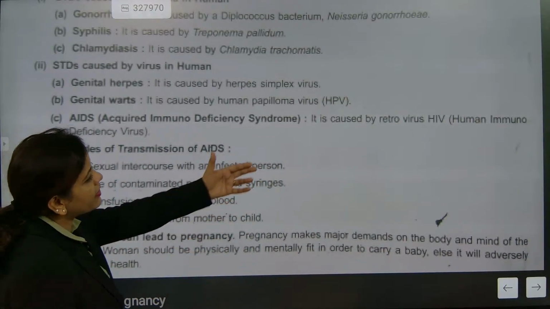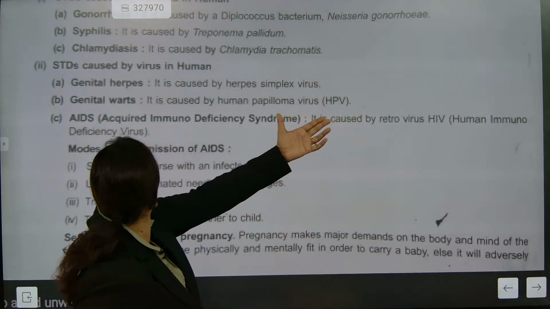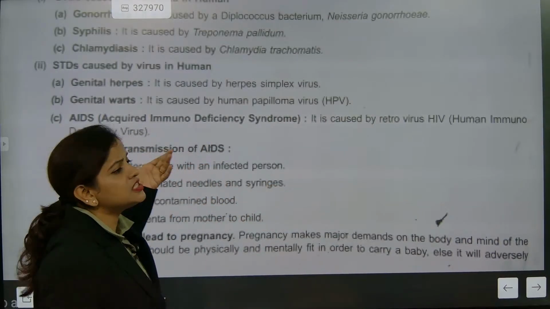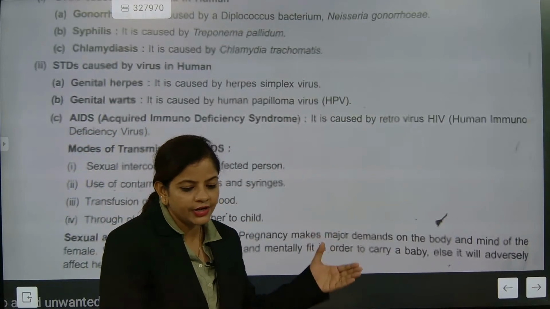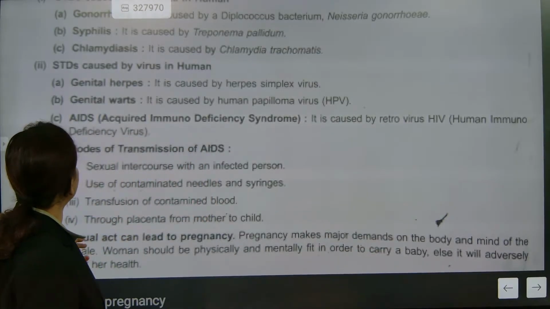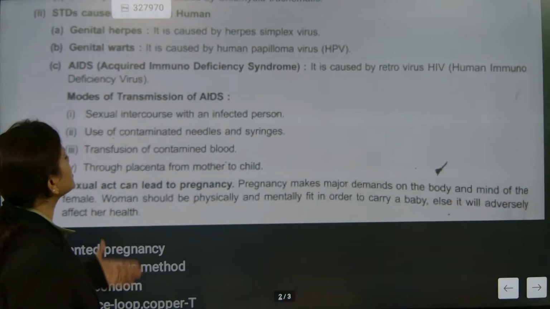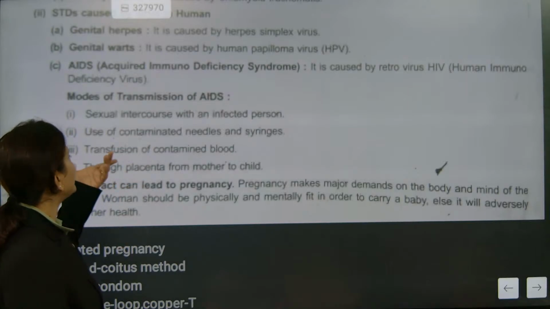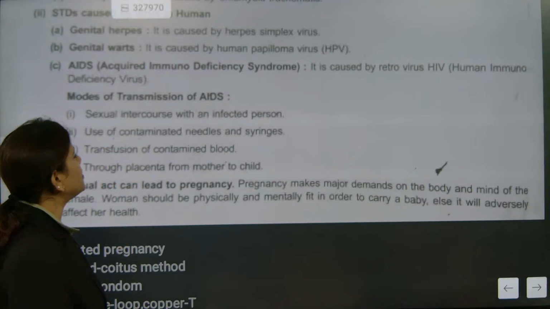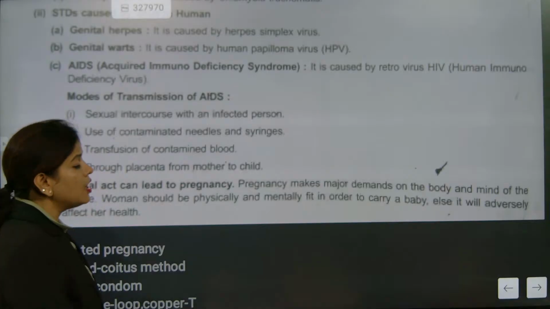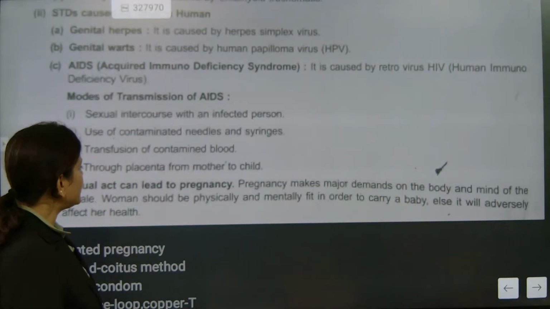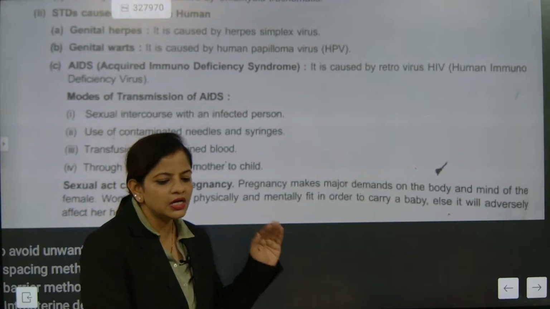And it is caused by a retrovirus. Who does it? The human immunodeficiency virus, also called a retrovirus. I hope it is clear. The modes of transmission of AIDS are sexual intercourse, use of contaminated needles and syringes, contaminated blood transfusion, and through the placenta from mother to child, which is the dangerous part.